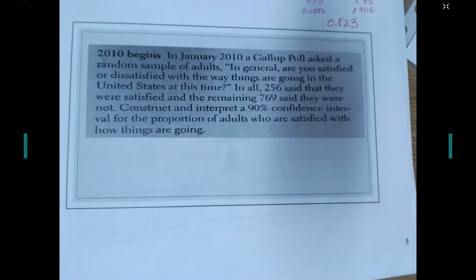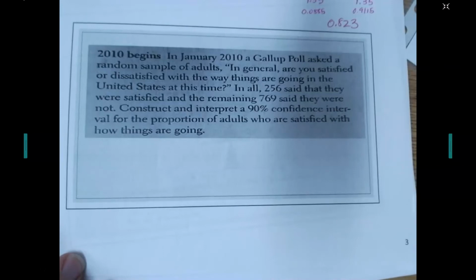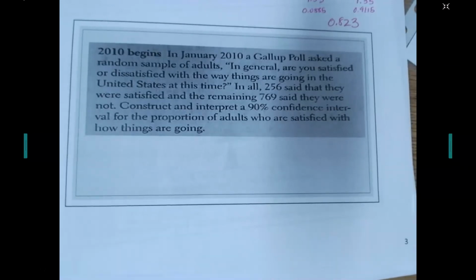All right, let's try running through a full confidence interval real quick before we move into means. In January of 2010, a Gallup poll asked a random sample of adults, in general, are you satisfied or dissatisfied with the way things are going in the United States at this time? In all, 256 said they were satisfied, and the remaining 769 said they were not. Construct and interpret a 90% confidence interval for the proportion of adults who are satisfied with how things are going.